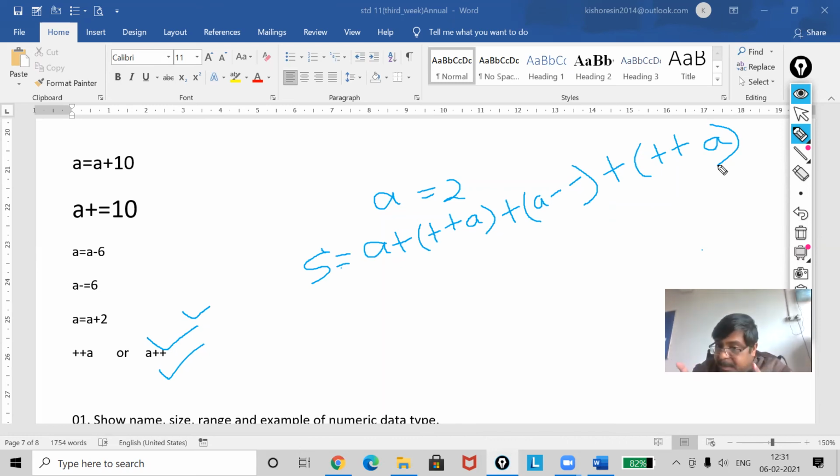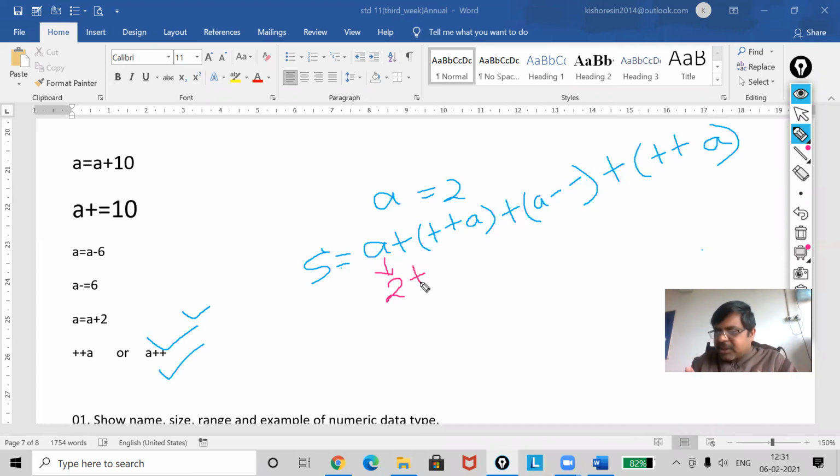Please be careful. One is the prefix, another one is the postfix. The prefix says first take action and then update it, and the postfix says no, first give the result of that variable and then add 1. Got it? Now see, please be careful, very important, my dear. Here what is the first value of A? It will be 2.